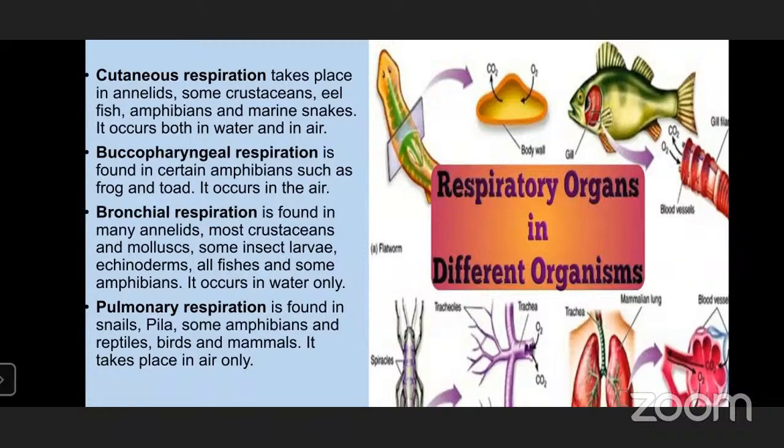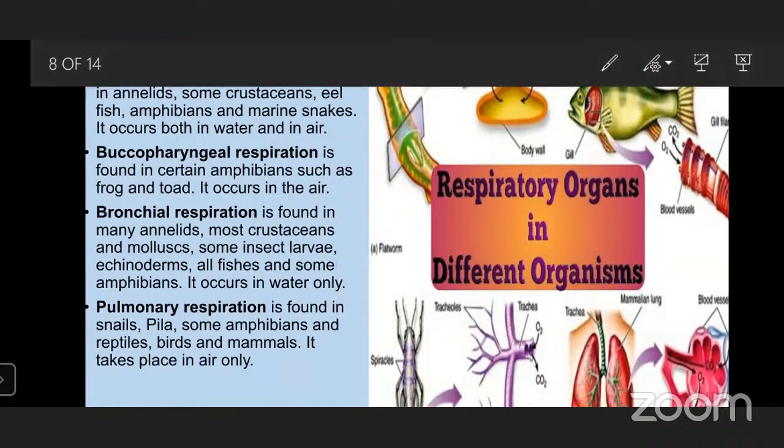The next one is pulmonary respiration. This pulmonary respiration is found in snails and Pila. They both are mollusks, right? They too have some type of lungs, but they don't have well developed lungs. And in some amphibians and reptiles, birds and mammals, as they have well developed lungs, they show the pulmonary type of respiration. In pulmonary respiration, the exchange of gases is of atmospheric oxygen and carbon dioxide from the body. They cannot take the dissolved oxygen, so that's why it takes place in the air only.